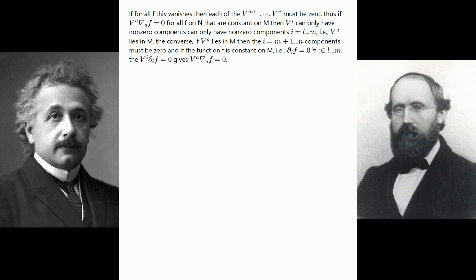Thus if v^a ∇_a f equals 0 for all f on N that are constant on M, then v^i can only have non-zero components for i equals 1...m, i.e., v^a lies in M. The converse: if v^a lies in M, then the i equals m+1 through n components must be 0, and if the function f is constant on M, i.e., ∂_i f equals 0 for all i in 1...m, then v^i ∂_i f equals 0 gives v^a ∇_a f equals 0.